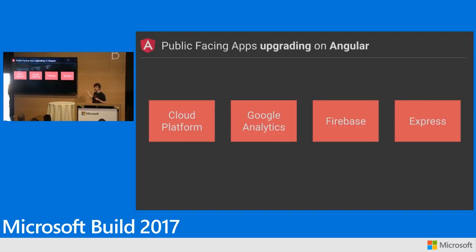Anybody going from AngularJS to Angular, doing the upgrade thing? A couple of people? Cool. We're doing that inside of Google as well, because these projects are things that we can't just throw away and start again. So you might have heard of them. This is Google Cloud Platform. If you've ever used any of our cloud services, that's all written in Angular. They're in the process of upgrading to Angular 2. Google Analytics, Firebase, Google Shopping Express are doing the same thing. So these are public sites that are going through this upgrade process that we talk about.